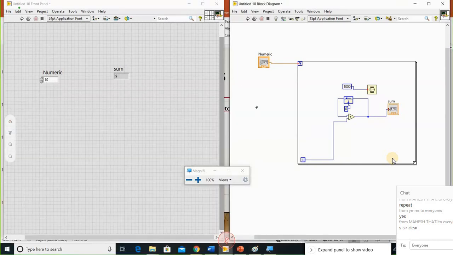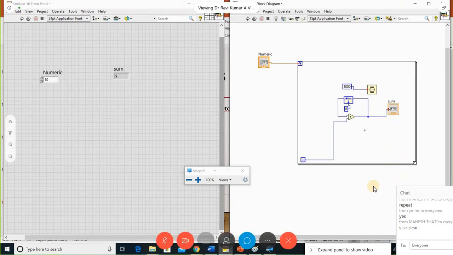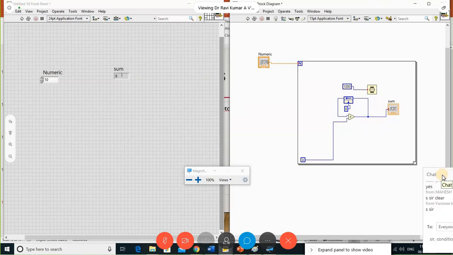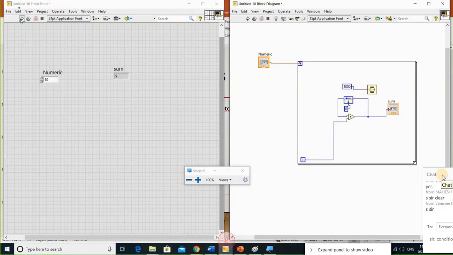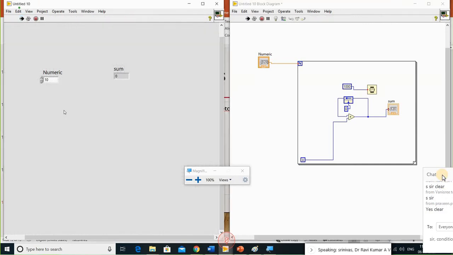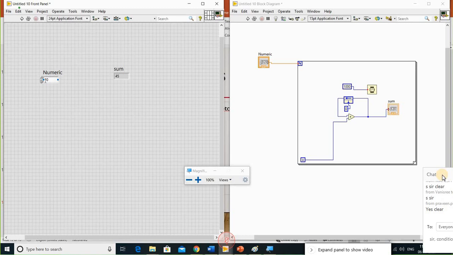Okay, sorry for the interruption. Now it is clear. I want to add n numbers, so I take n equal to 10. This is what I need to add, one by one, with the amount of delay. Let me run this. First it is 0, 0 plus 1, 1 plus 2, plus 3, like that until you reach n minus 1. It keeps adding. So here consecutive elements are added together, and that is what you get as the sum.